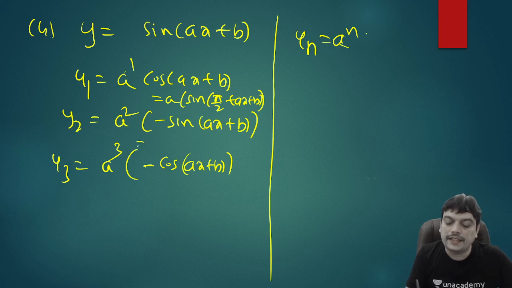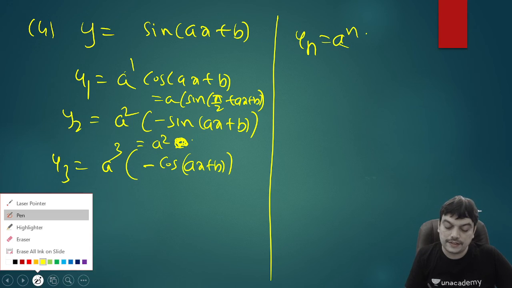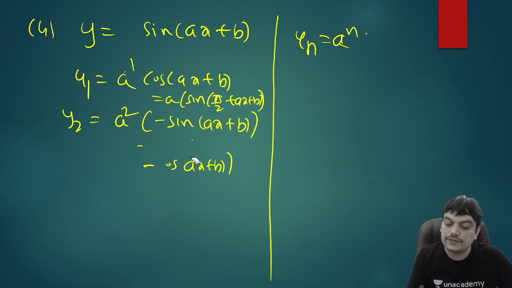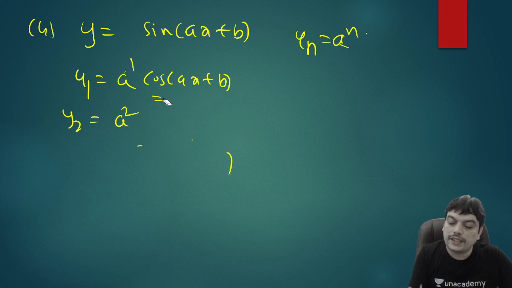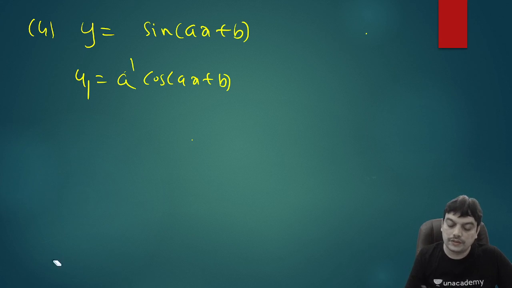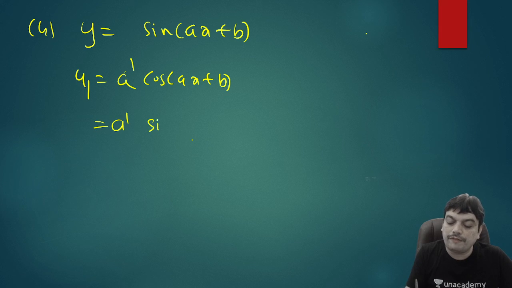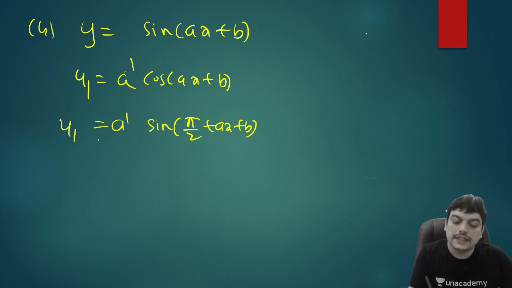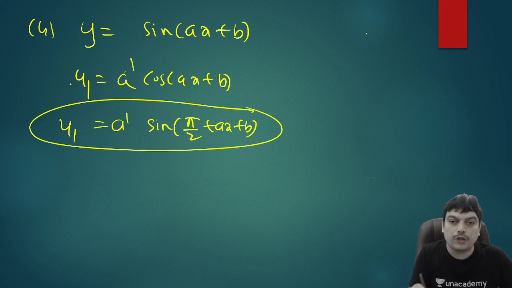And the second one, there is a minus sign of course, but you can write cos of 90 plus theta, or sine of 180 plus theta is better. So let me erase and write it more clearly, since it is more congested there. So when you got this, you can write cos as sine of pi by 2 plus ax plus b. Just to compare, you differentiate this one only before circling the previous one.